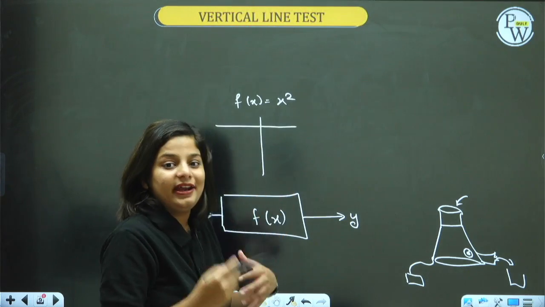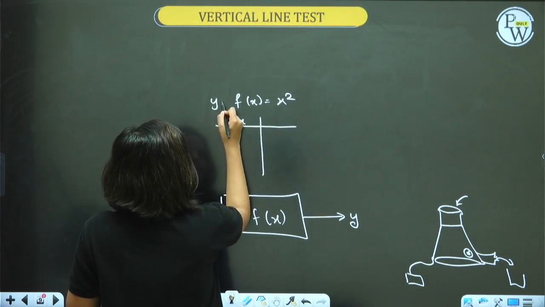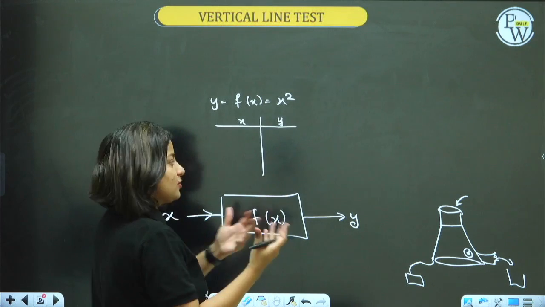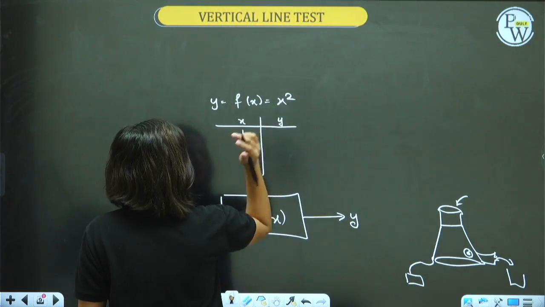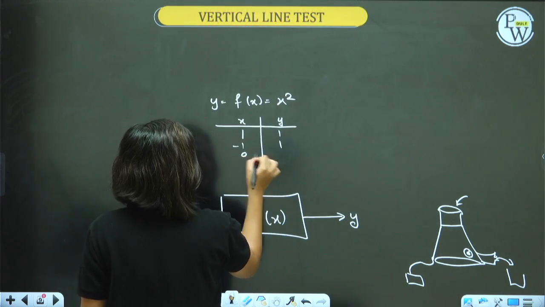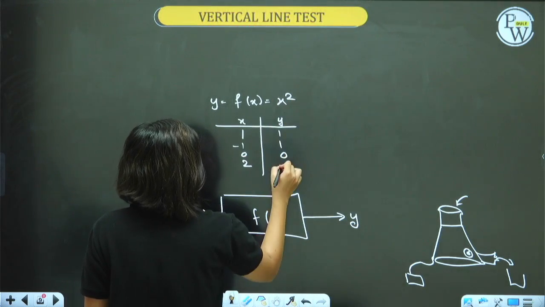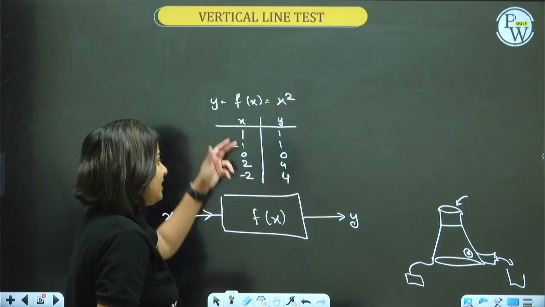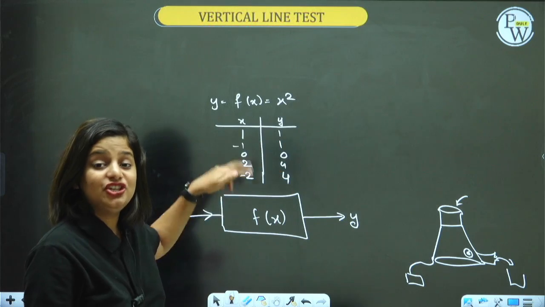It is a squaring function. That means x, and guys, f of x is also written as y. F of x, that means output is also y. Suppose x is 1. What will be the output if you put x as 1? 1 square is 1. X is minus 1. Output will be 1. X is 0. Output is 0. X is 2. 2 square is 4. X is minus 2. Minus 2 square is 4. Can you see you are changing the inputs and the outputs are changing depending on the